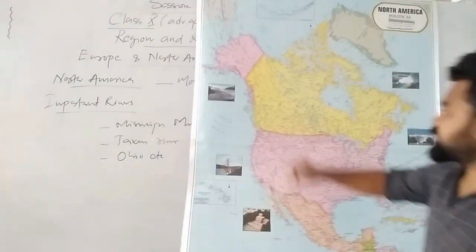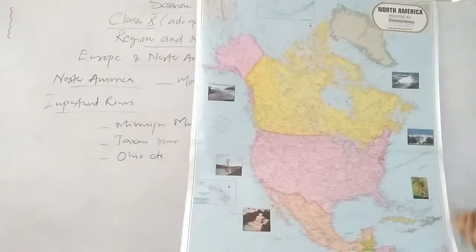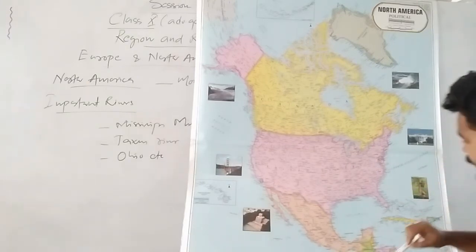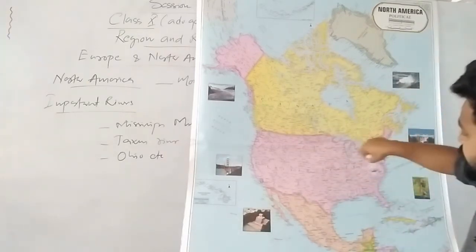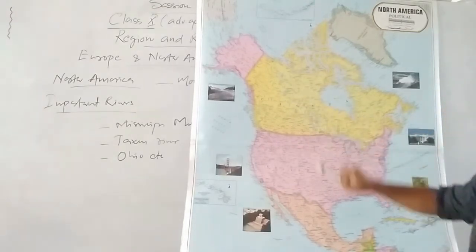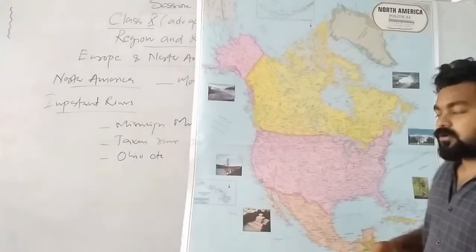Okay. And this is the North Pacific Ocean. This is the South Pacific Ocean. Here this is the Atlantic Ocean, North Atlantic Ocean. Again, the Bermuda Triangle we have heard of, we are always scared of. That is near North America. We will see first what the countries are. This is the United States of America. This is Canada. Canada's capital is Ottawa. USA's capital is Washington DC. DC is District of Columbia.